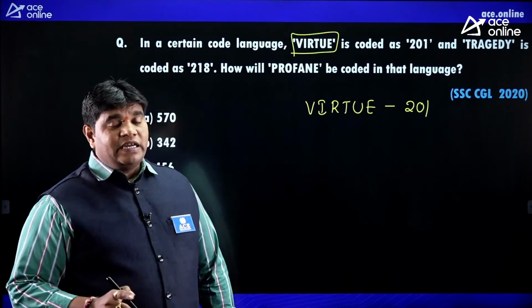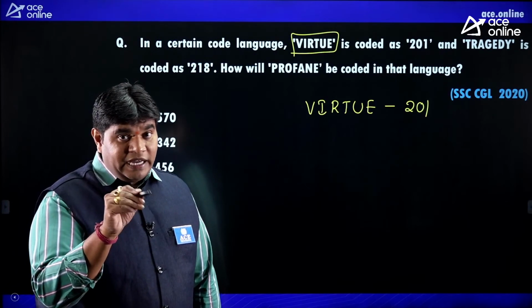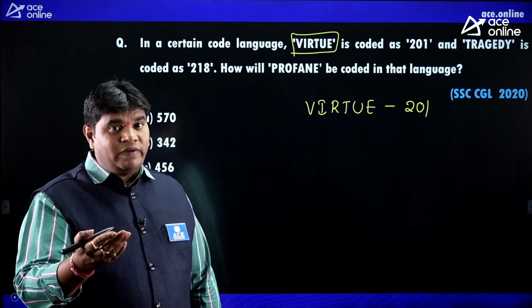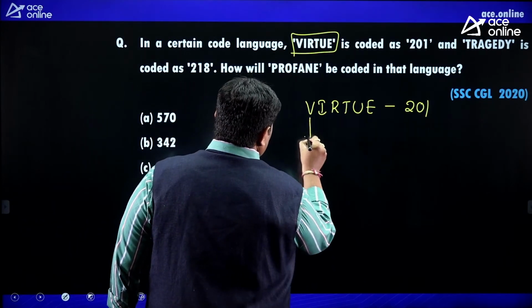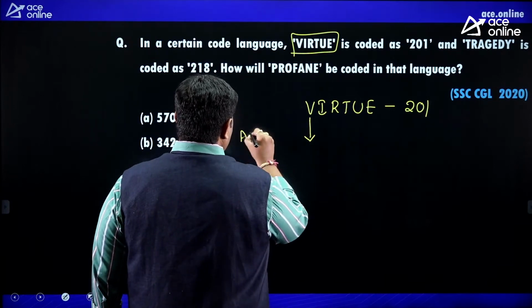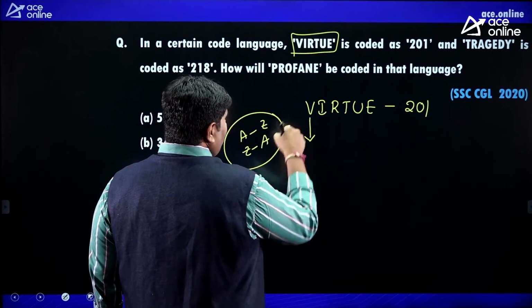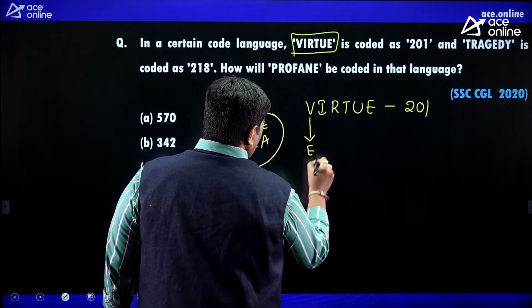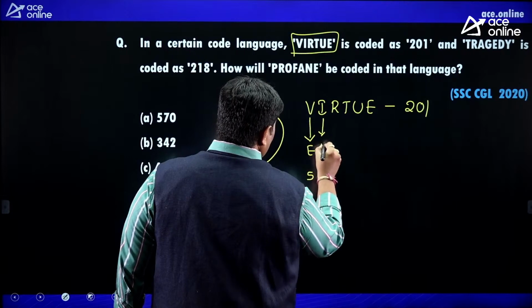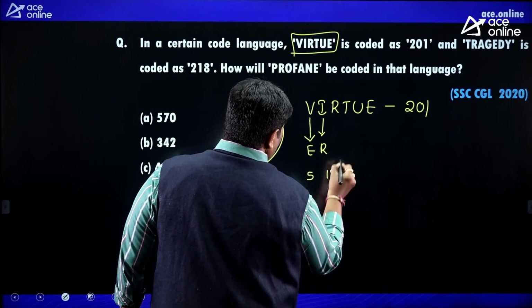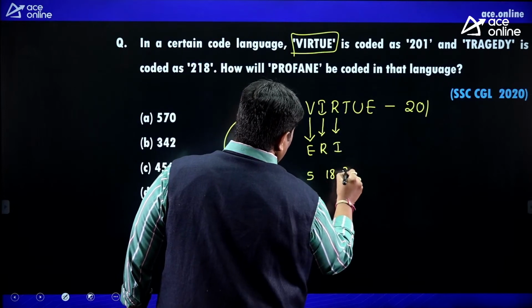In a coding and decoding concept, A to Z is coded as Z to A, like a face value. So V's opposite: what is V's opposite? A to Z, Z to A logic. V opposite is E, number 5. I opposite is R, R value 18. R opposite is I, that is 9.